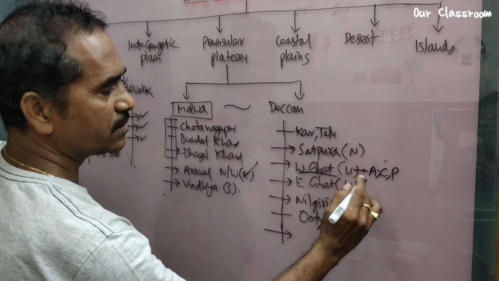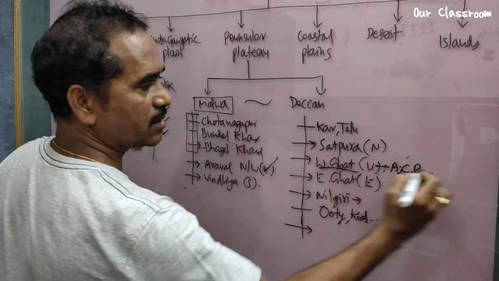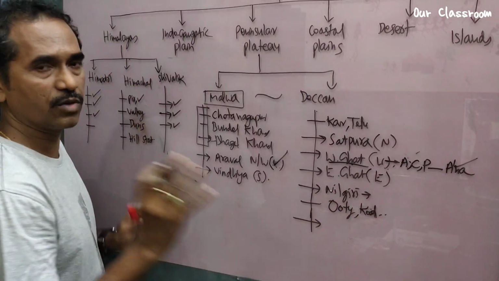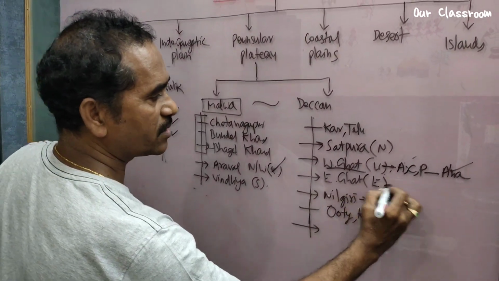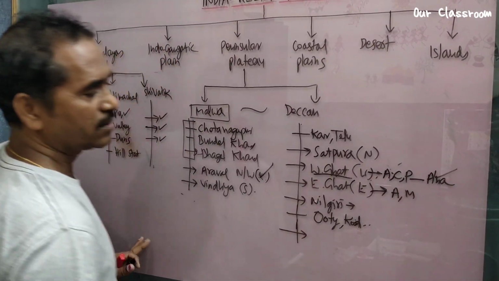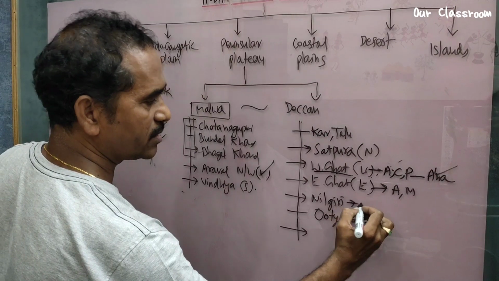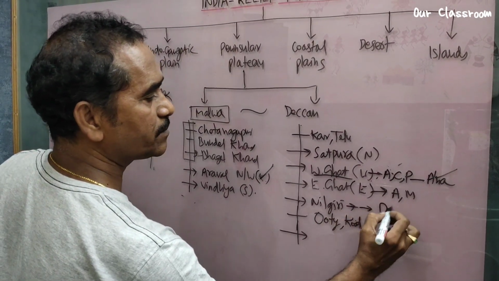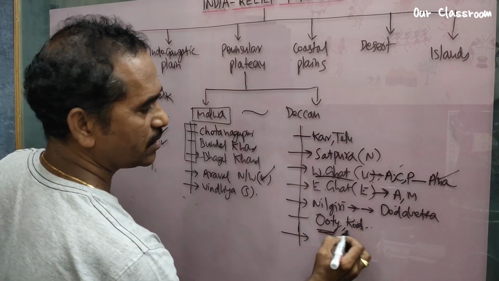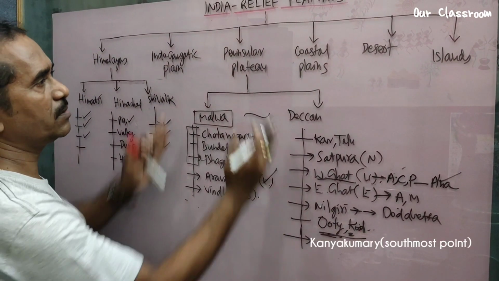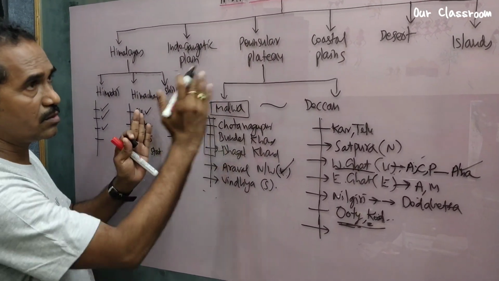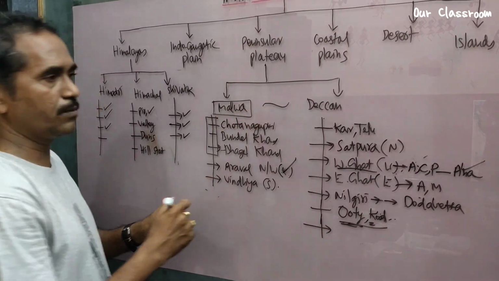Now see what is here? Highest peak of Western Ghat is Anaimudi. So you make a note. I am giving only a hint. Now, the highest peak in Eastern Ghats is Aramakonda, and Mahendragiri is also there. Now, Nilgiri: the highest peak in Nilgiri is Dodabetta. Next, these are already hill stations. So this is about Peninsular Plateau, the summary we are covering through mind map. Let's move on to coastal plains.